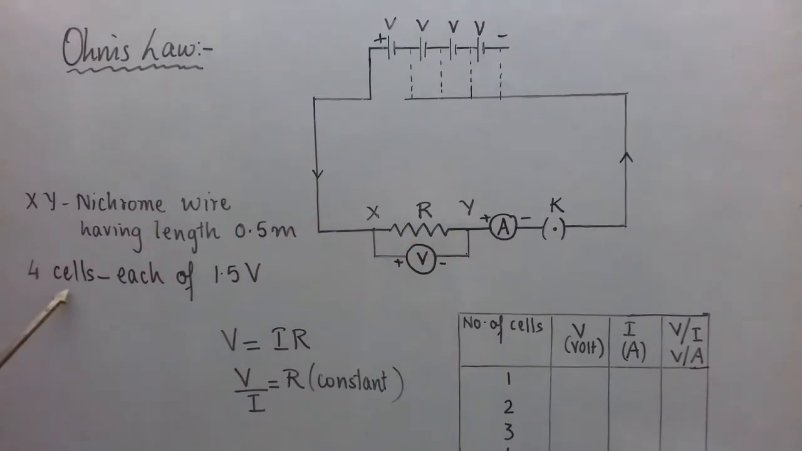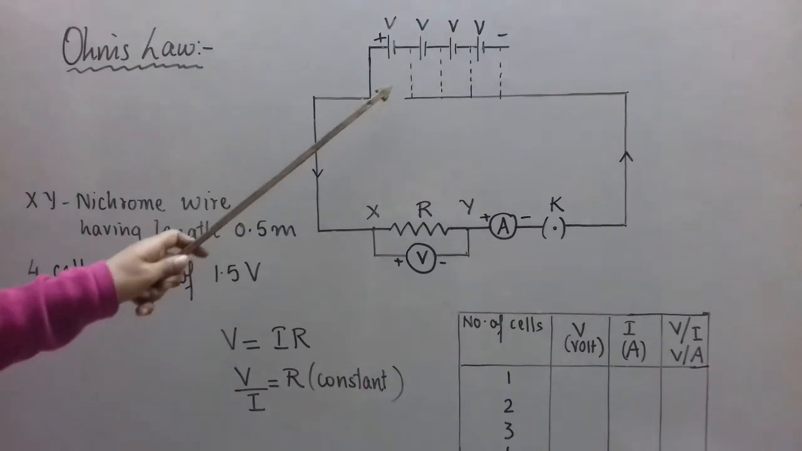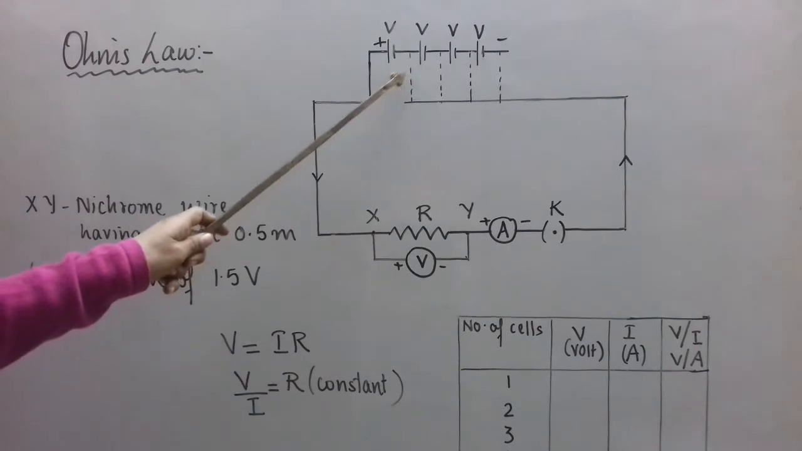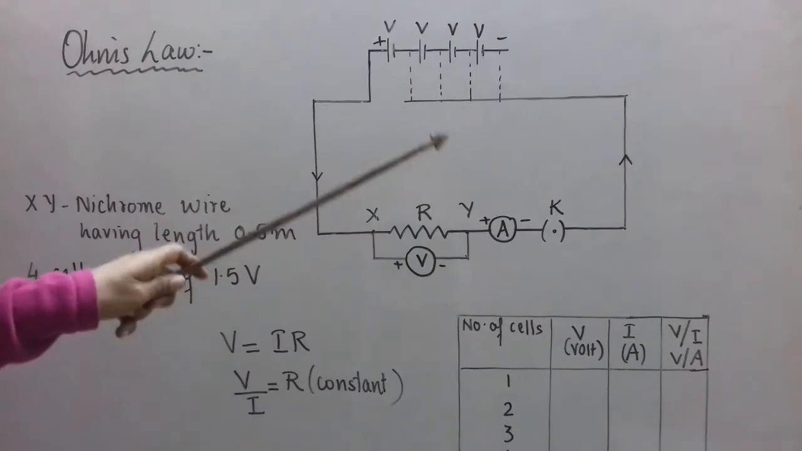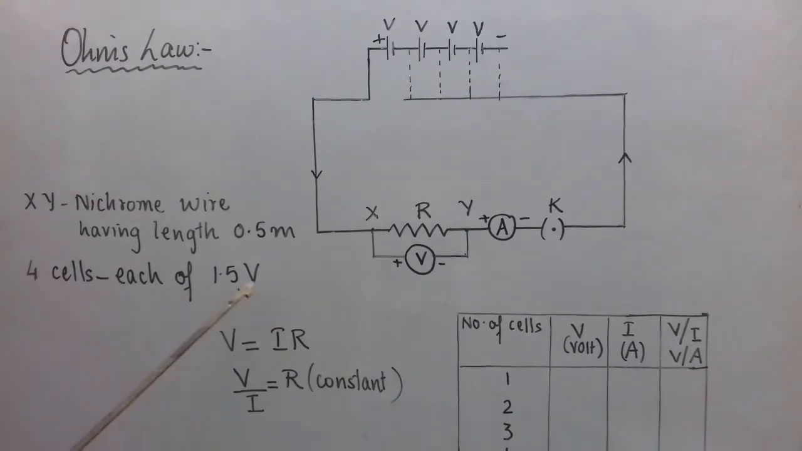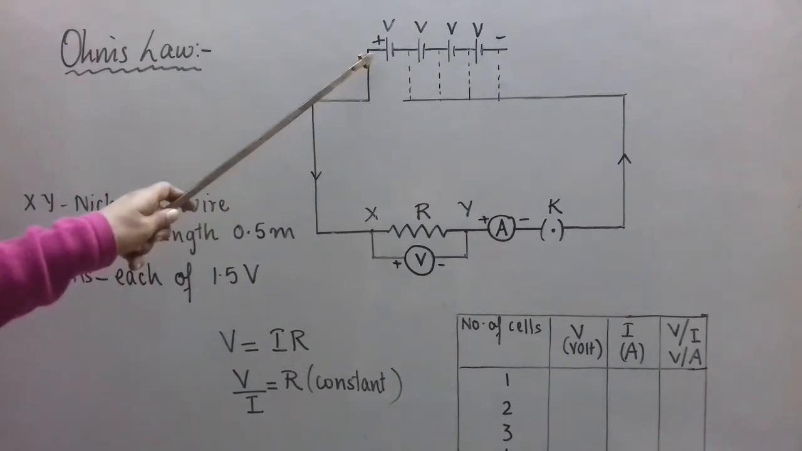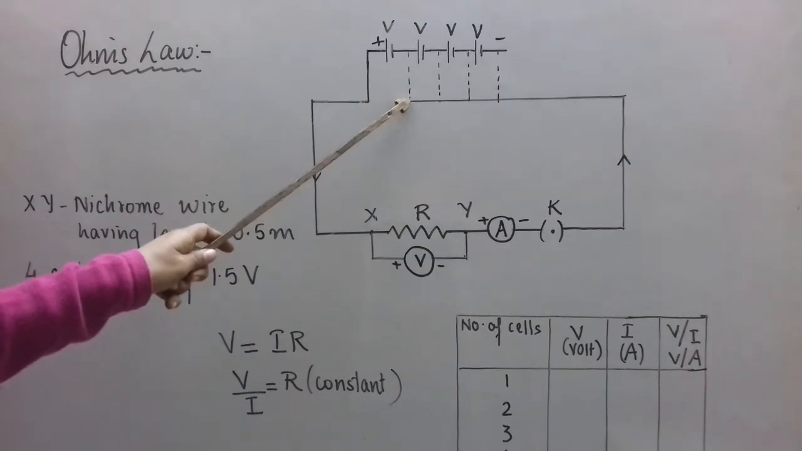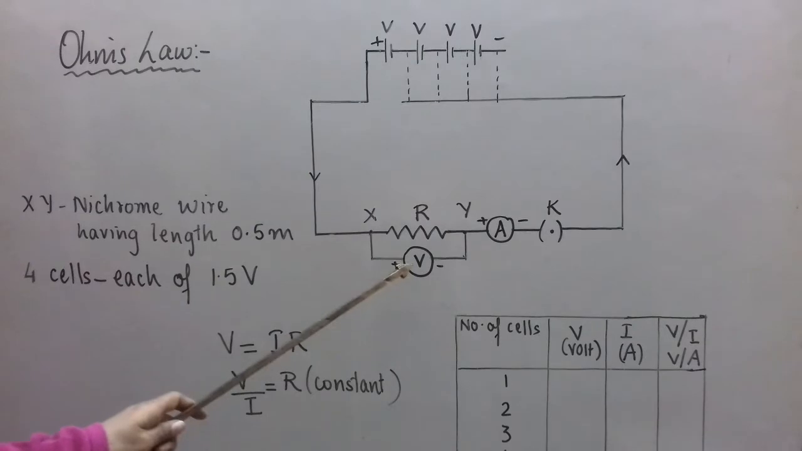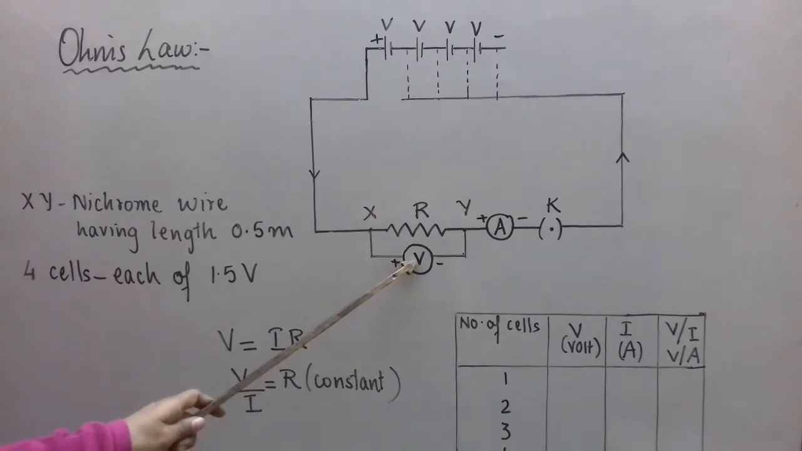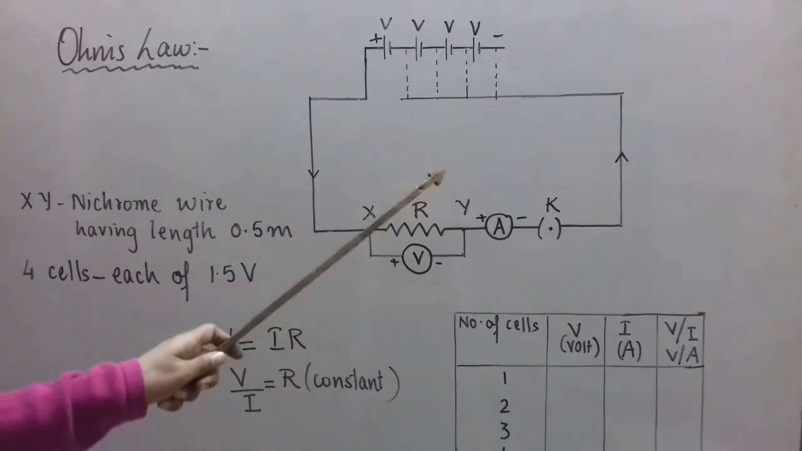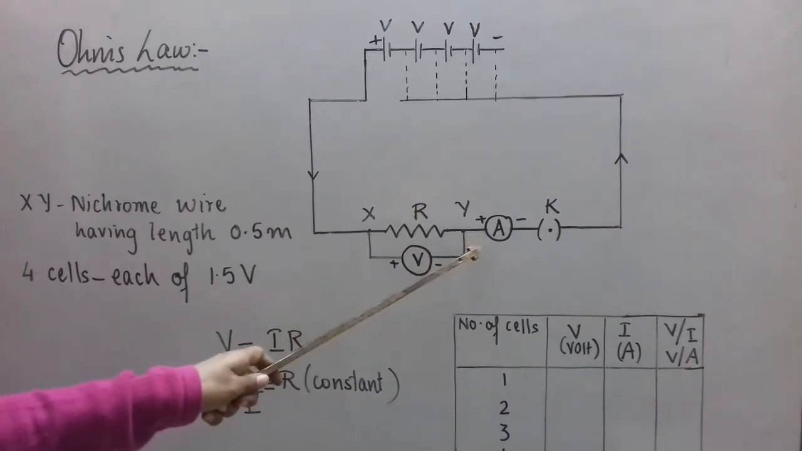Now suppose first of all I connect only one cell in the circuit. That's why I have put the dotted lines here. So we have 4 different cells, each having a potential difference of 1.5 volt. First, let us connect only one cell in the circuit and then close the key. What you have to do is note down the value of V by looking at the voltmeter, and measure the value of current from the ammeter.